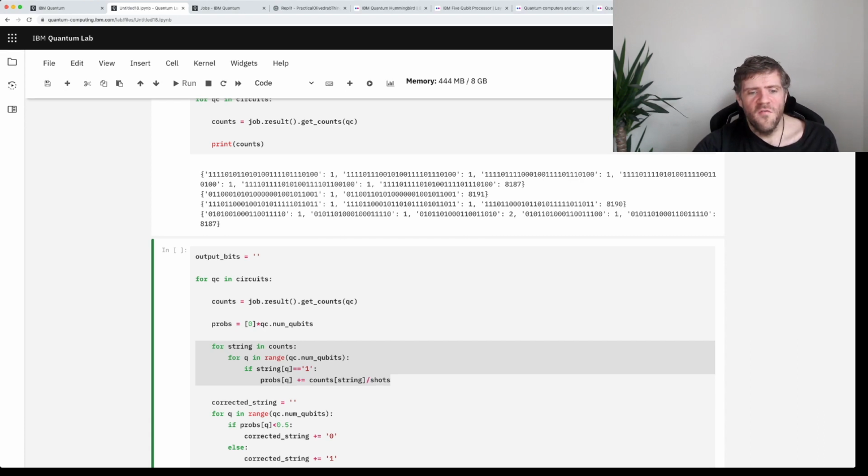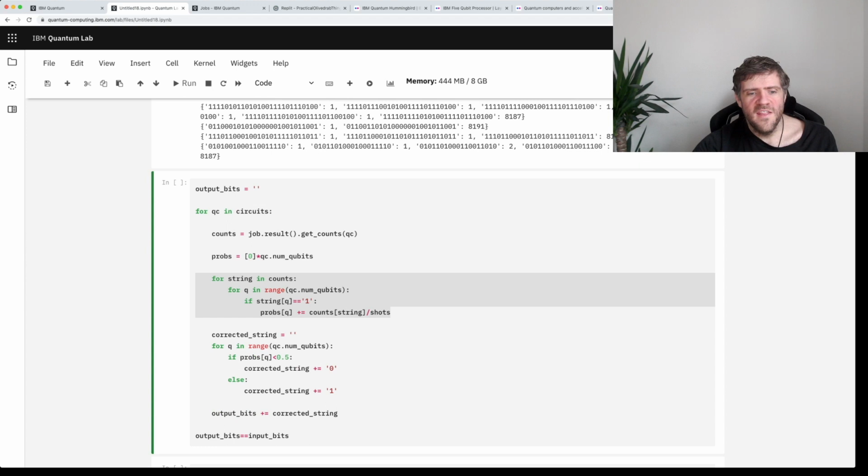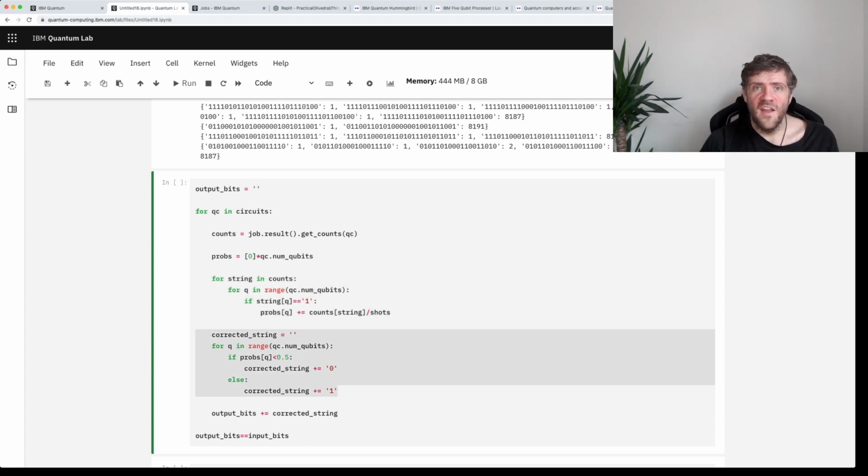And then we go through all of those probabilities. And if we find that the probability of getting a 1 is less than half, so it's more likely to be a 0, then we add a 0 to our corrected string. And otherwise, we put a 1. And then we compile those all together to get our output bits.